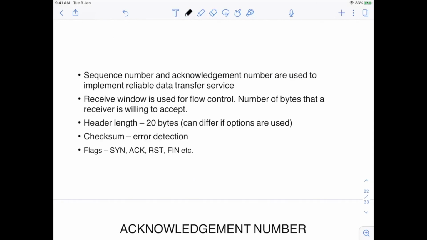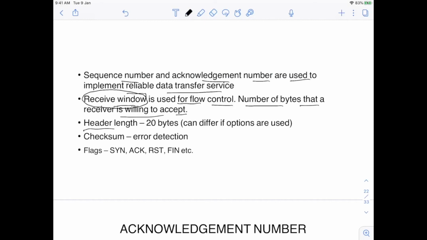Now I will discuss some theory about the headers I have discussed. Sequence number and acknowledgement number are used to implement reliable data transfer service. As I have told you, in TCP, since reliability is a very important factor, it takes help of sequence number and acknowledgement number. A receive window is typically used for flow control, the number of bytes that a receiver is willing to accept. As I told you, TCP also takes care of congestion control, and in that it will also use this receive window header.